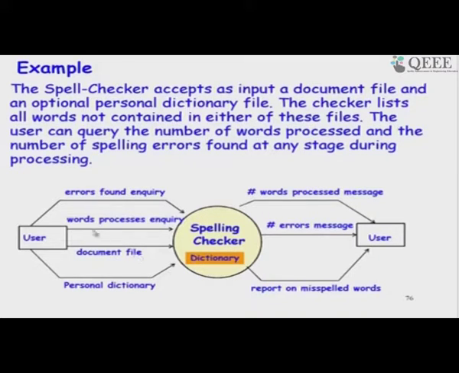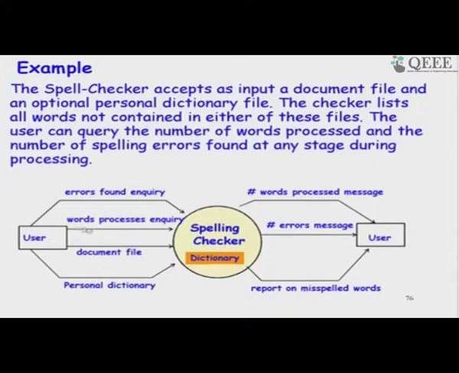So, the user would input a document file and a personal dictionary, and the system would produce a report on the misspelled words. Also the user can query about how many errors have been found. This will not modify anything internally; it will just produce a message with the number of errors.